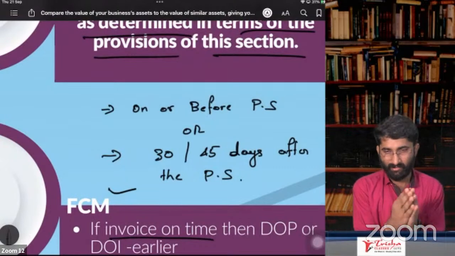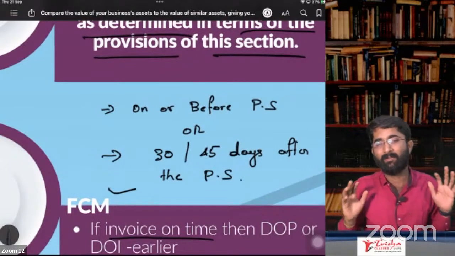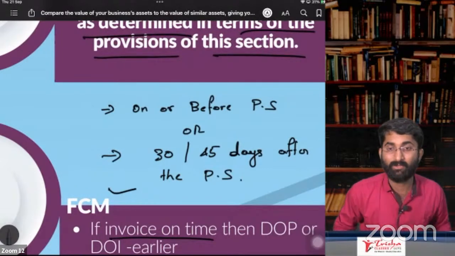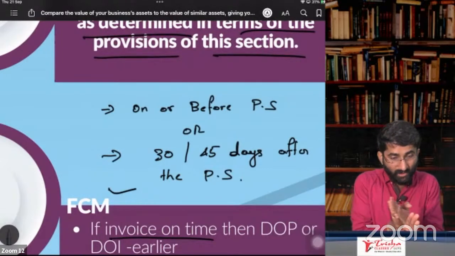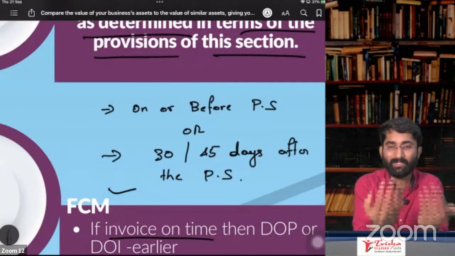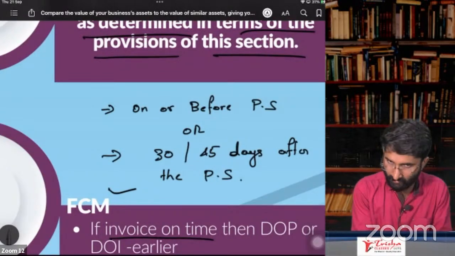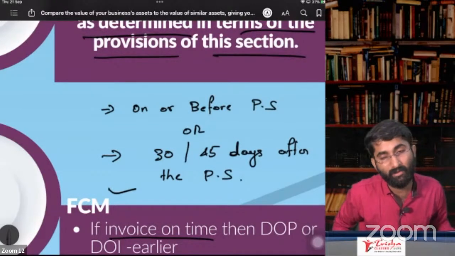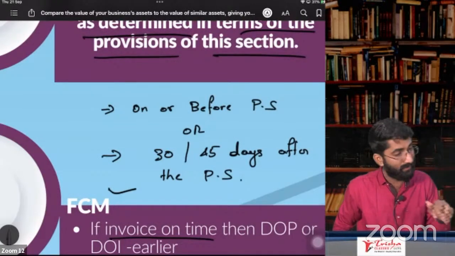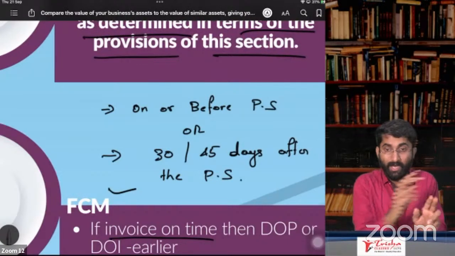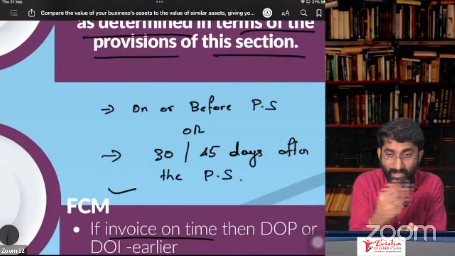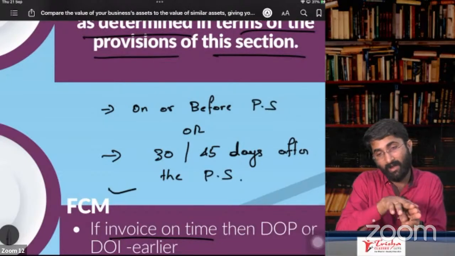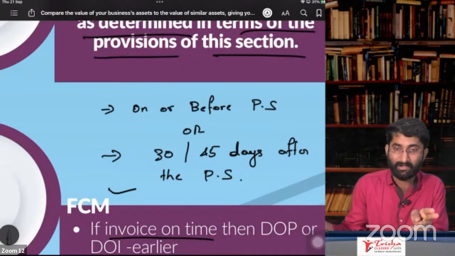Example, I am giving you this class, a service, and you have to pay me 5,000 rupees. What is the last date to issue the invoice to you? I can issue the invoice before this date. I am providing the service now, so before the provision of service I can give the invoice. Can I give the invoice right now? Yes, possible. Can I give you the invoice even after giving the service? Yes, that is also okay.